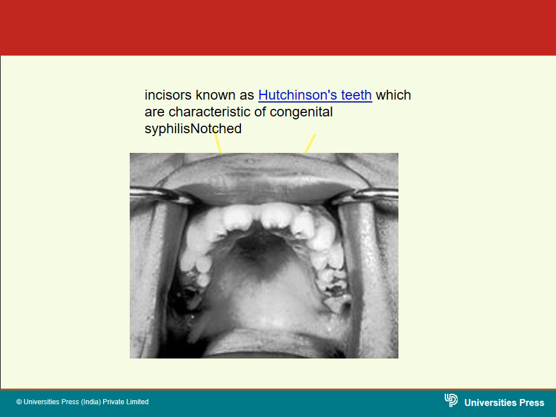So here you will see the incisors. What is the character of the incisor? Can anybody identify? You can see the notching of the incisors. This notching of incisors is known as Hutchinson's teeth, which are characteristic of congenital syphilis. So notched incisor teeth are the characteristic feature of congenital syphilis.